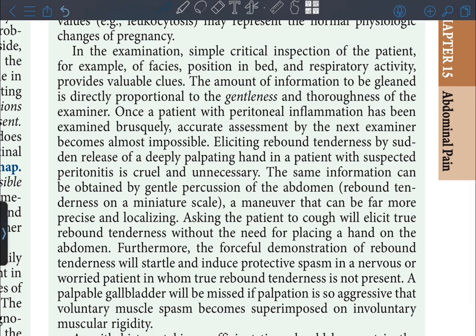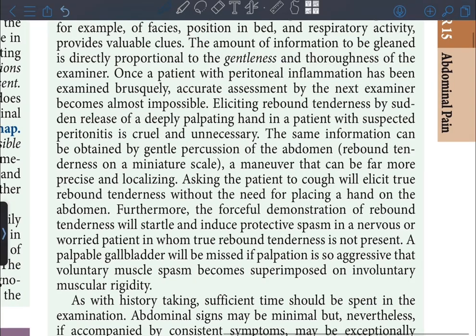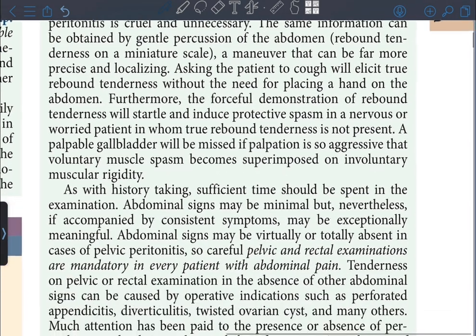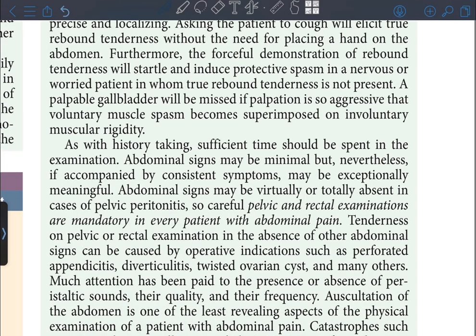Asking the patient to cough will elicit true rebound tenderness without the need for placing a hand on the abdomen. Furthermore, the forceful demonstration of rebound tenderness will startle and induce protective spasm in a nervous or worried patient in whom true rebound tenderness is not present. A palpable gallbladder will be missed if palpation is so aggressive that voluntary muscle spasm becomes superimposed on involuntary muscular rigidity. As with history taking, sufficient time should be spent in the examination.